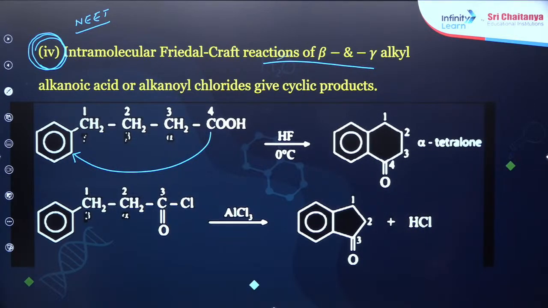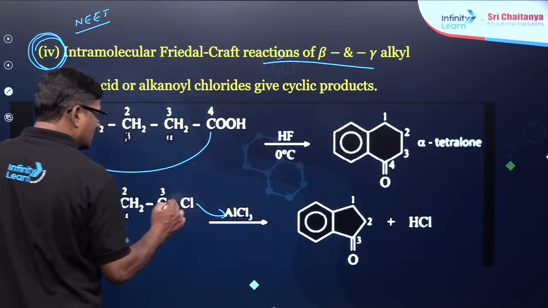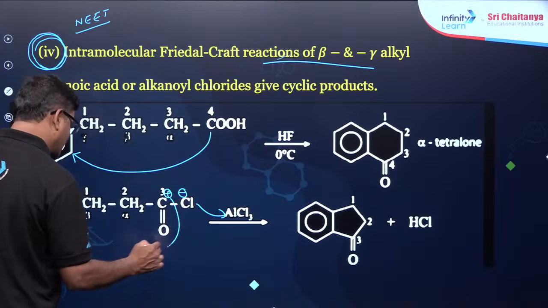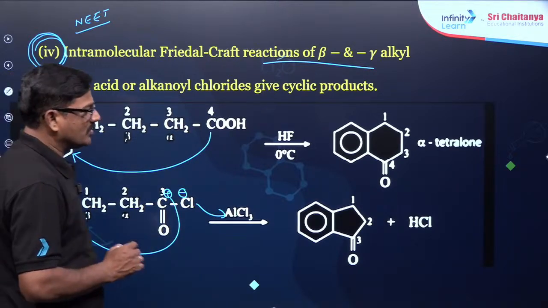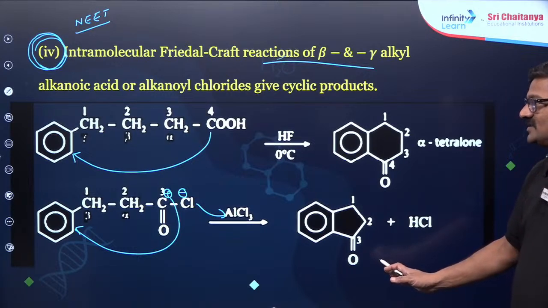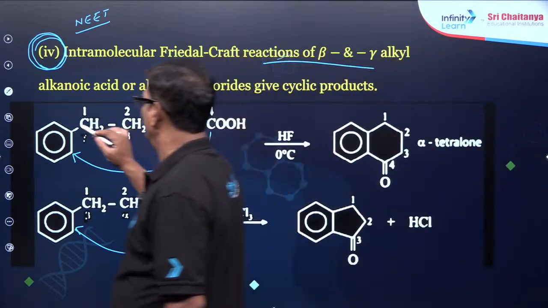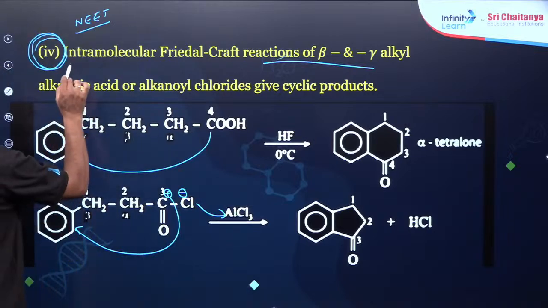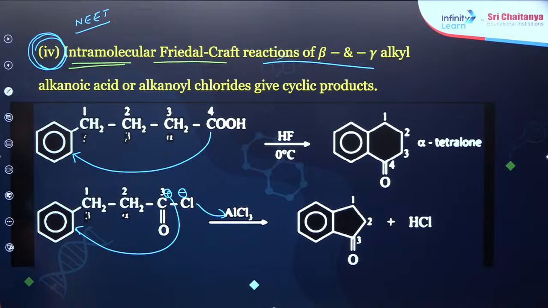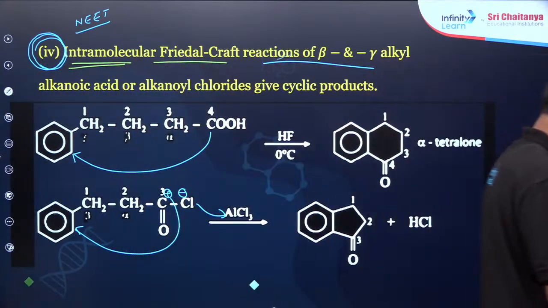Alpha tetralone, okay? This is going to attack over here, so it is going to give a compound like this. Understand? This is what is called intramolecular Friedel-Crafts reaction, that is, a Friedel-Crafts reaction within the molecule. A very good concept you learned in today's class. Very good concept.